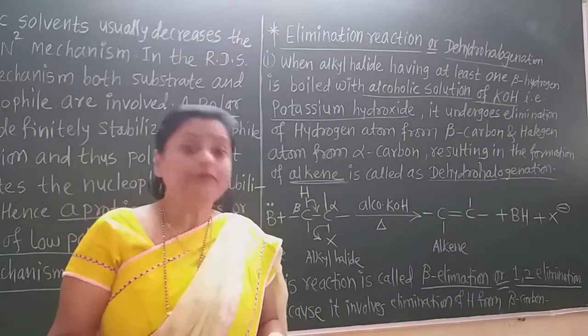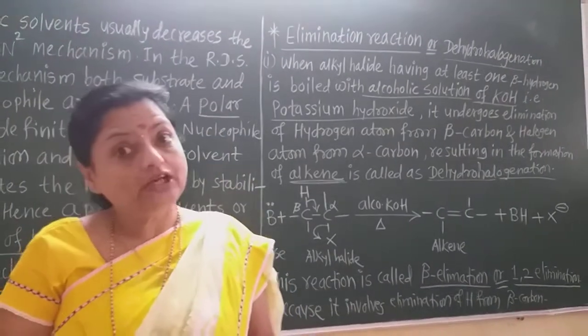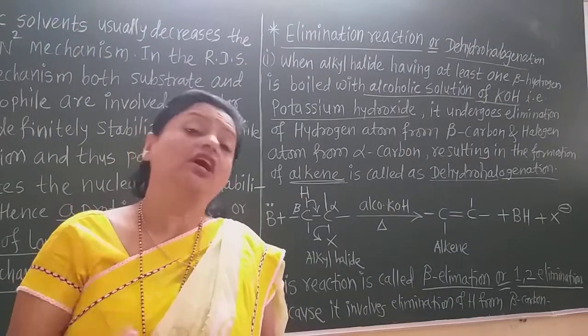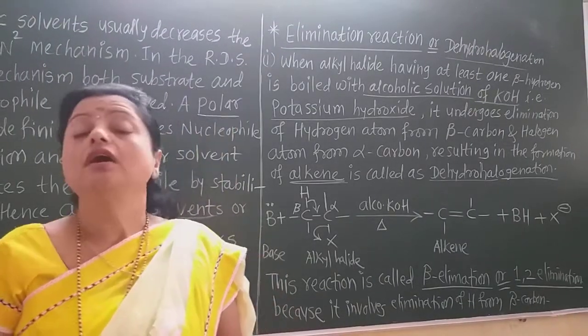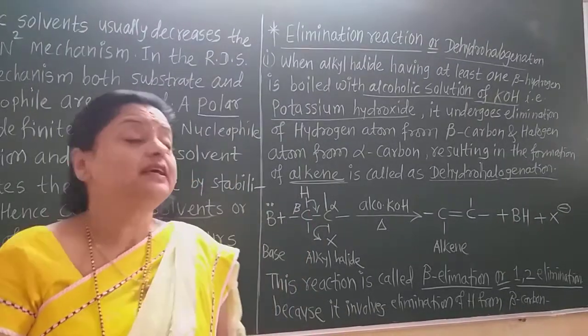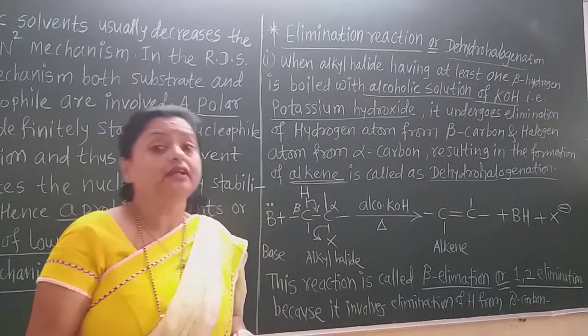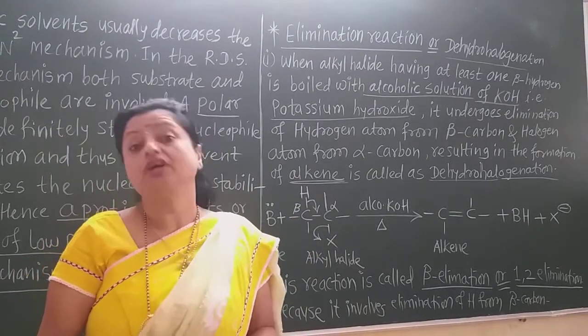Now in this elimination reaction, hydrogen and halogen atoms are removed from the alkyl halides. We are learning the chemical reactions of alkyl halides, and this is the next chemical reaction, the elimination reaction or dehydrohalogenation reaction.